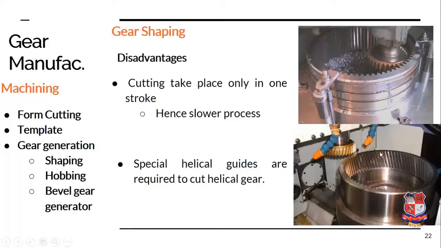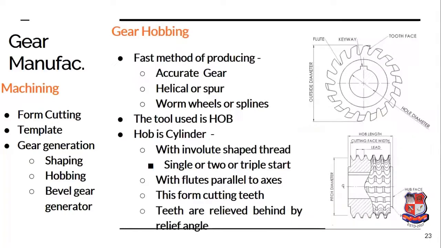So if this helix angle needs to be provided, then the cutter should move at a helix angle in this direction. It should not move in a vertical direction. And for moving the cutter in this direction, a special guide needs to be used for cutting the helical gears. Now let us take the third operation, that is known as a hobbing operation.